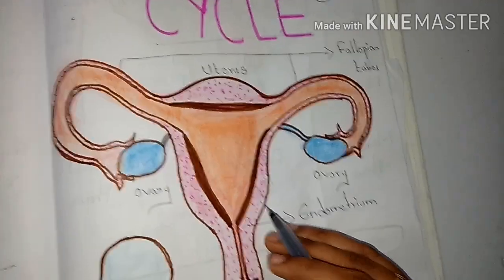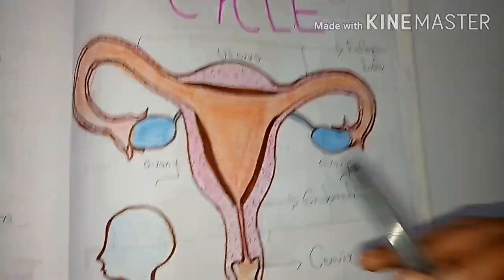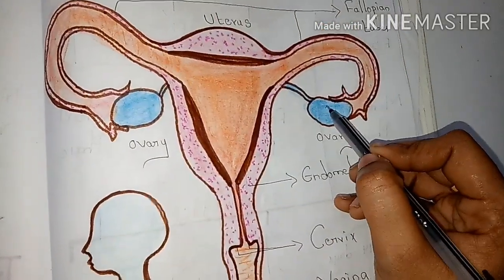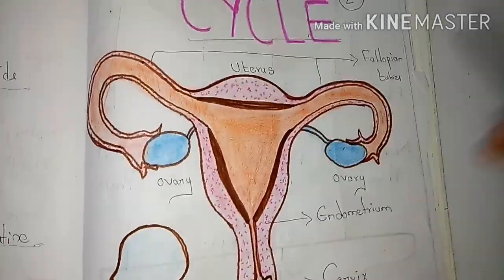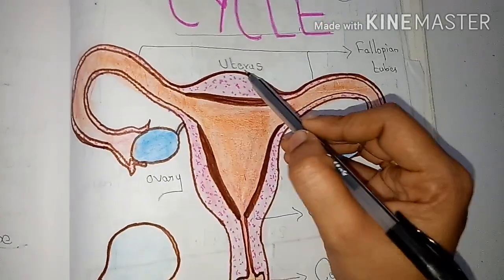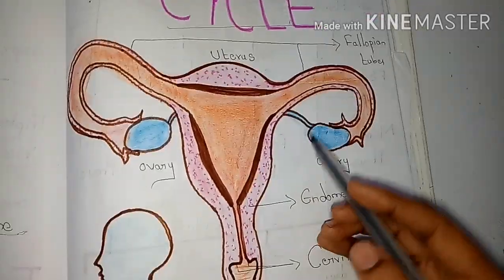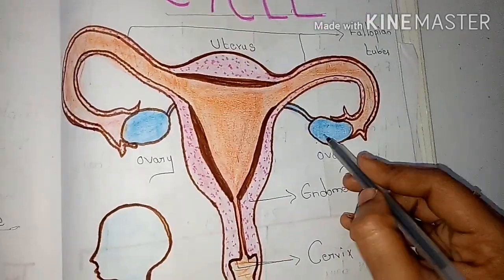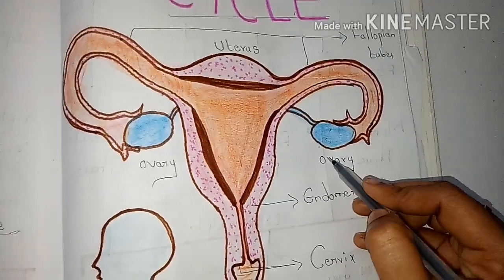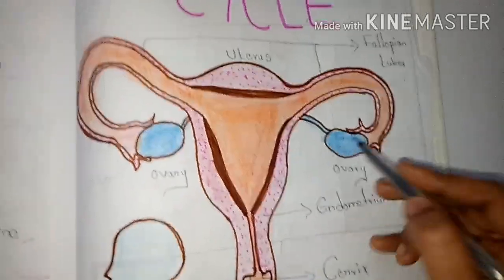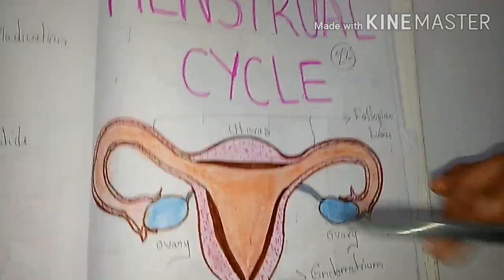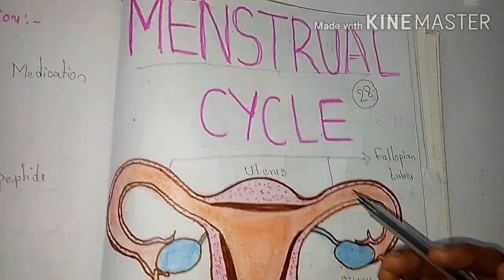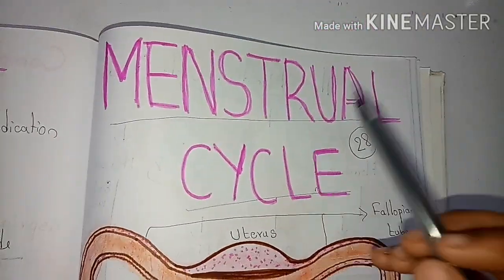In the female reproductive system, this menstrual cycle mainly changes the ovaries and the uterus. The changes which occur in the uterus are known as the menstrual cycle or uterine cycle, and the changes which occur in the ovaries are known as the ovarian cycle. These are the commonest basic cycles which run in the female reproductive system under the menstrual cycle.